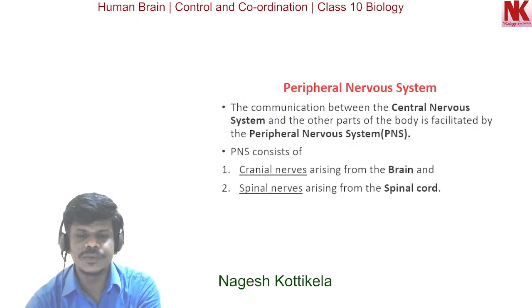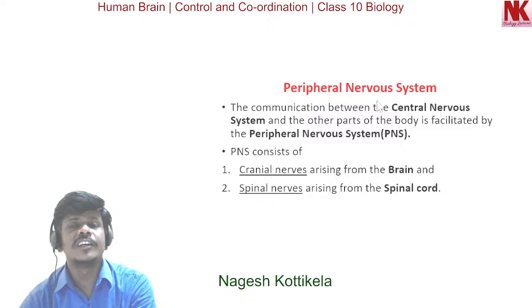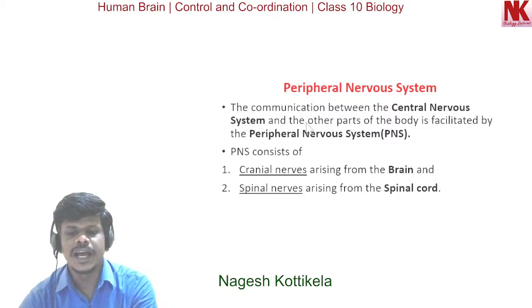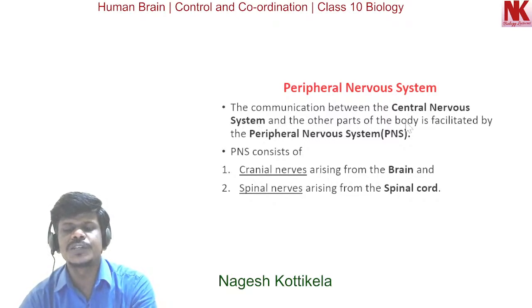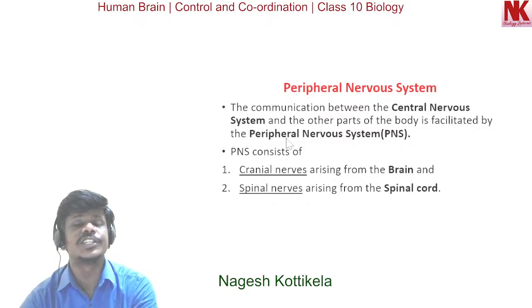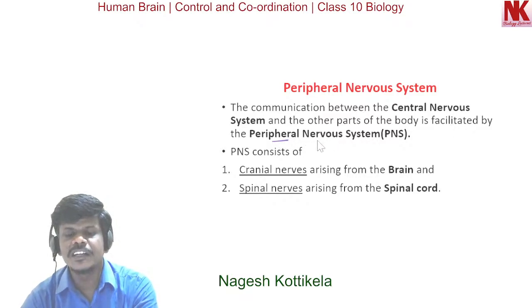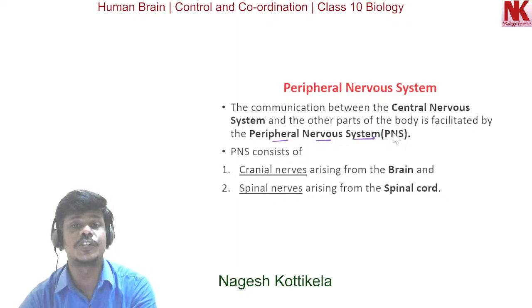Now, the continuation part, peripheral nervous system. The communication between the central nervous system and the other parts of the body is facilitated by the peripheral nervous system. In short, PNS.